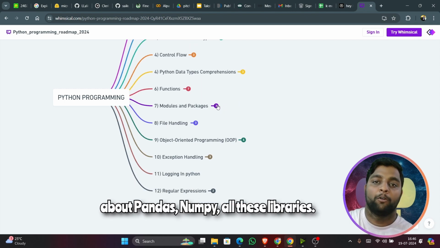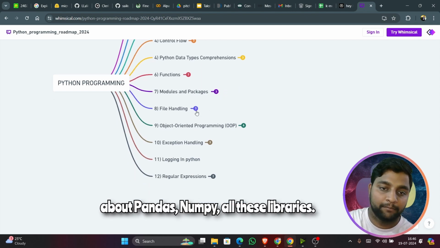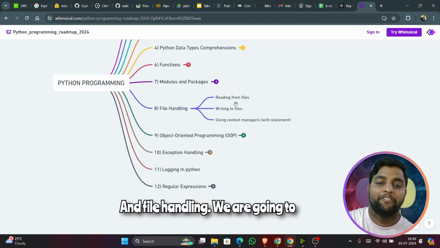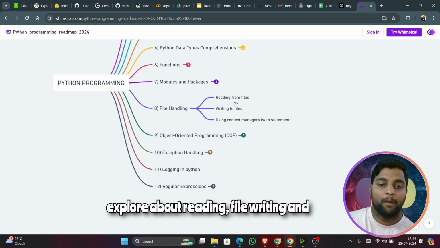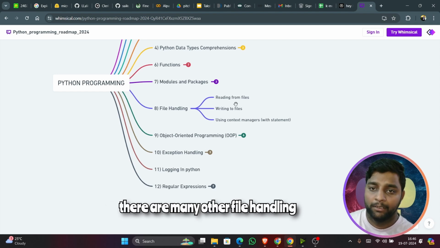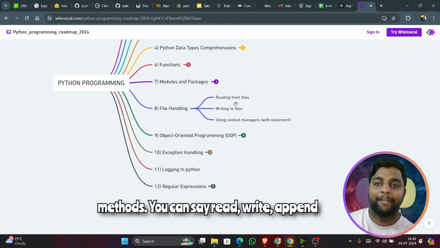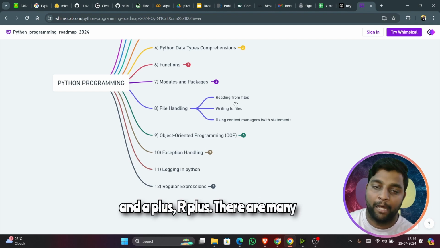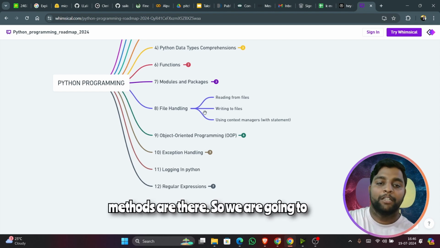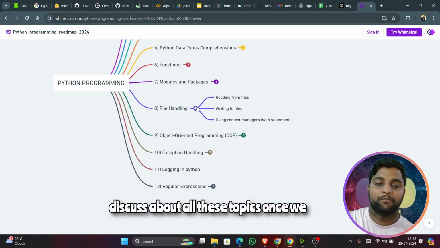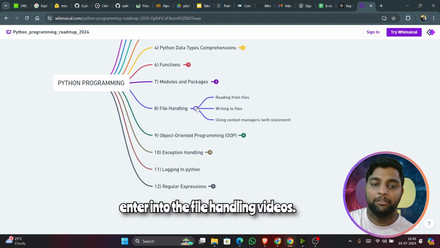Default libraries, you can say, about pandas, numpy, all these libraries. And file handling, we are going to explore about reading file, writing, and there are many other file handling methods. You can say read, write, append, and A plus, R plus. There are many methods are there. So we are going to discuss about all these topics once we enter into the file handling videos.